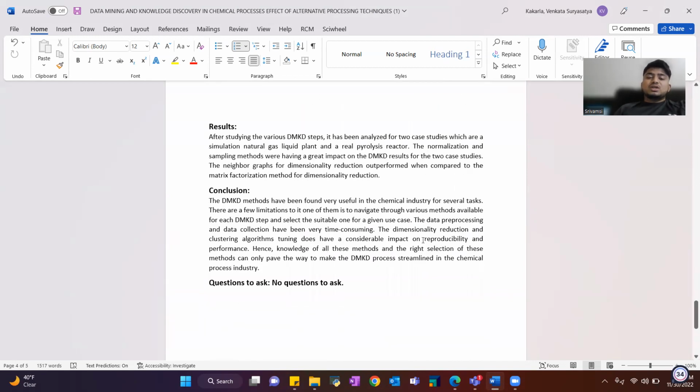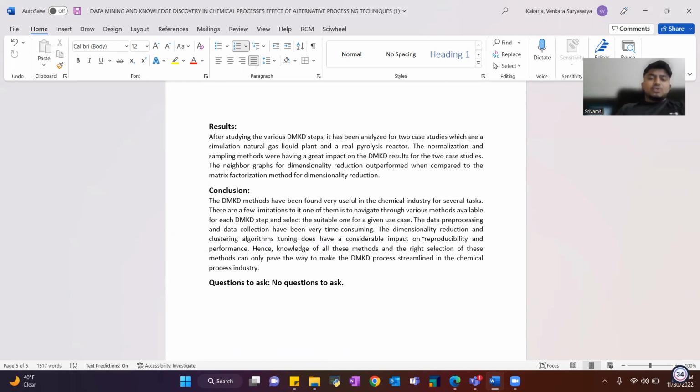Coming to the results. After studying the various DMKD steps, it has been analyzed for two case studies, which are a simulated natural gas liquid plant and a real phosphor reactor. The normalization and the neighbor graphs for dimensionality reduction outperformed the matrix factorization method for dimensionality reduction.